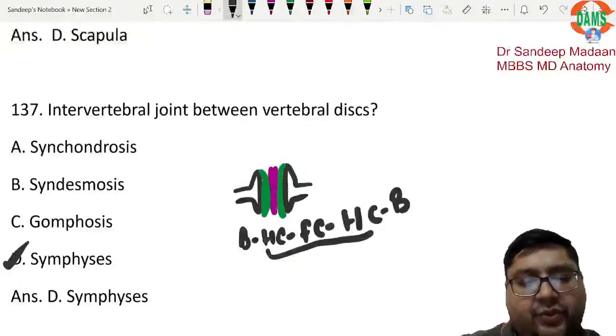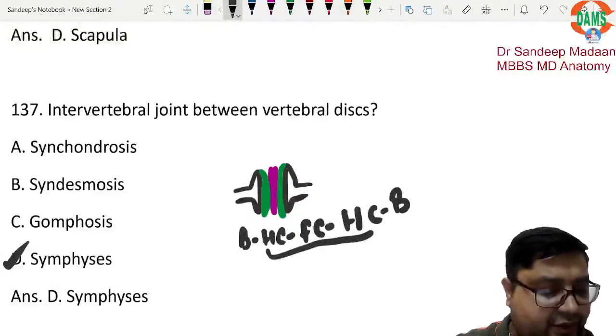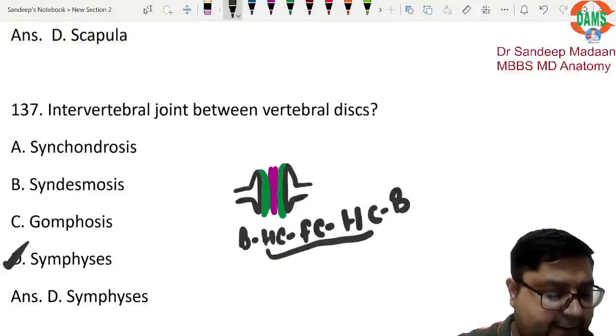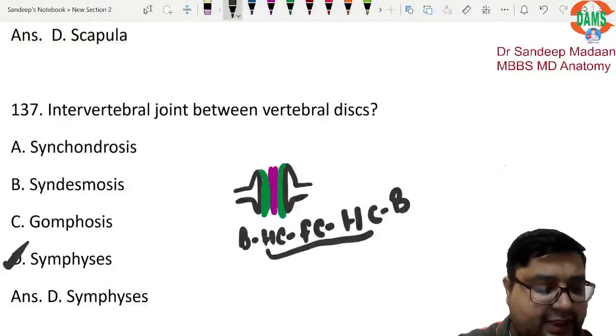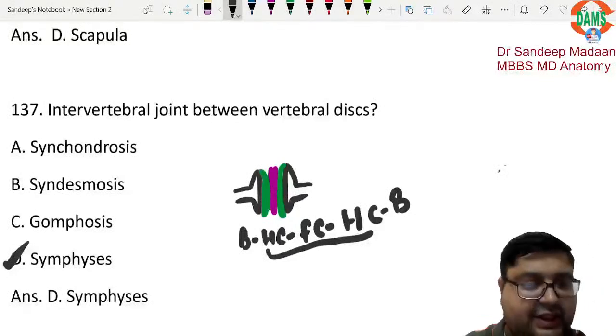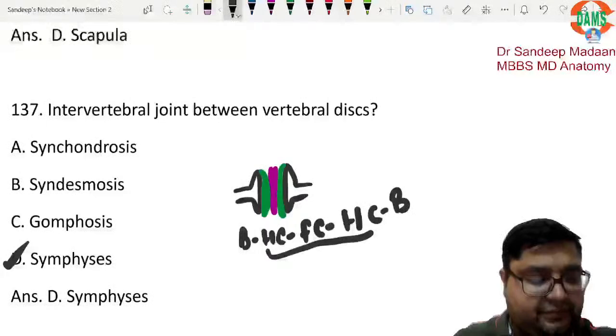Where will you get the gomphosis? Gomphosis joints kahan milenge? Where will you get the gomphosis? Gomphosis will be seen between the gum and teeth. Between the gum and teeth, you will see gomphosis joints. Okay, so far so good.